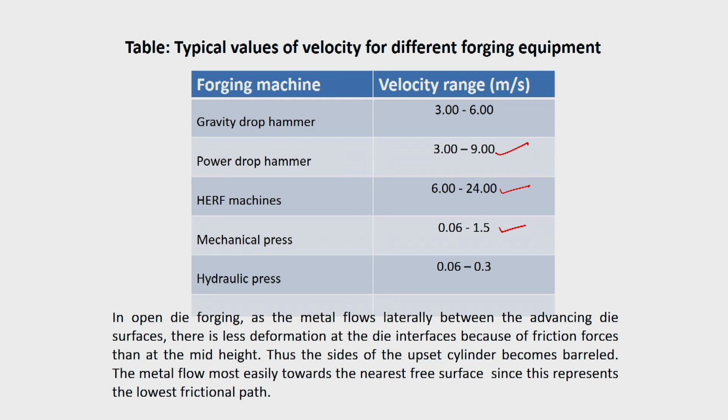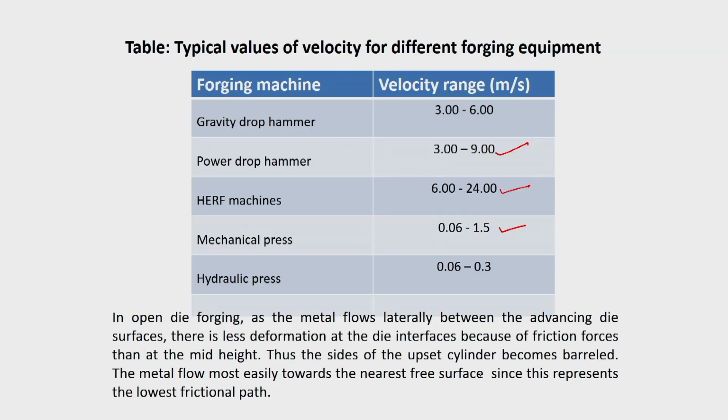So, if you are keeping a cylindrical piece and pressing it at the top, because of the frictional force, lateral flow will be less at the contact, whereas at the middle section, the mid-height section, it will be more. So, for a cylindrical piece, you will find that the shape attains that of a barrel. The center portion will have a bigger diameter than the top and the bottom. That is why this is called barreling. So, the metal flows most easily towards the nearest free surface, since this represents the lowest frictional path.